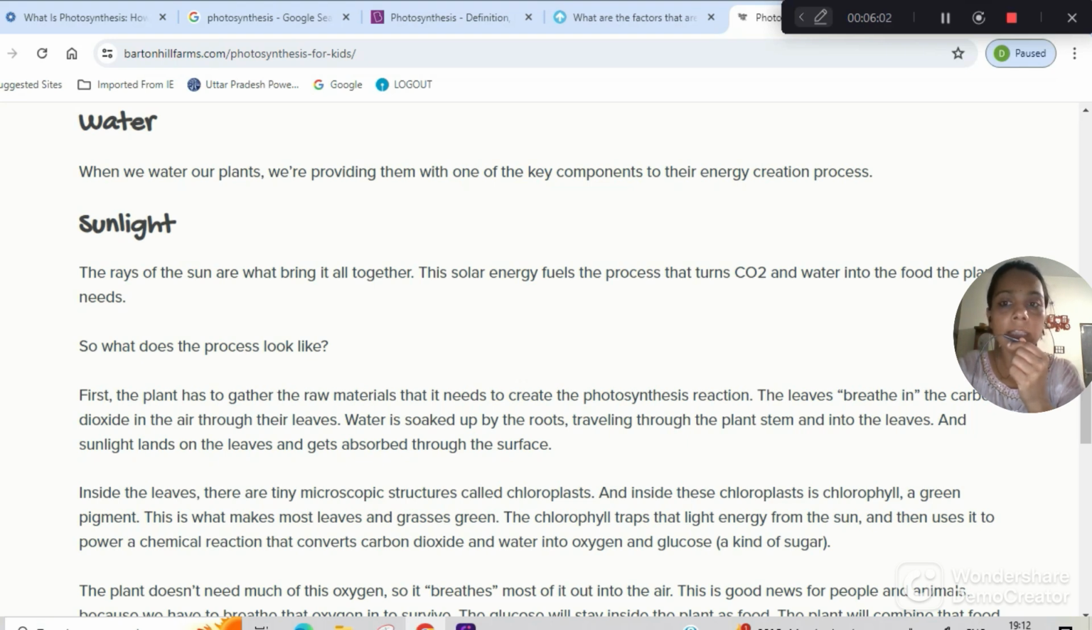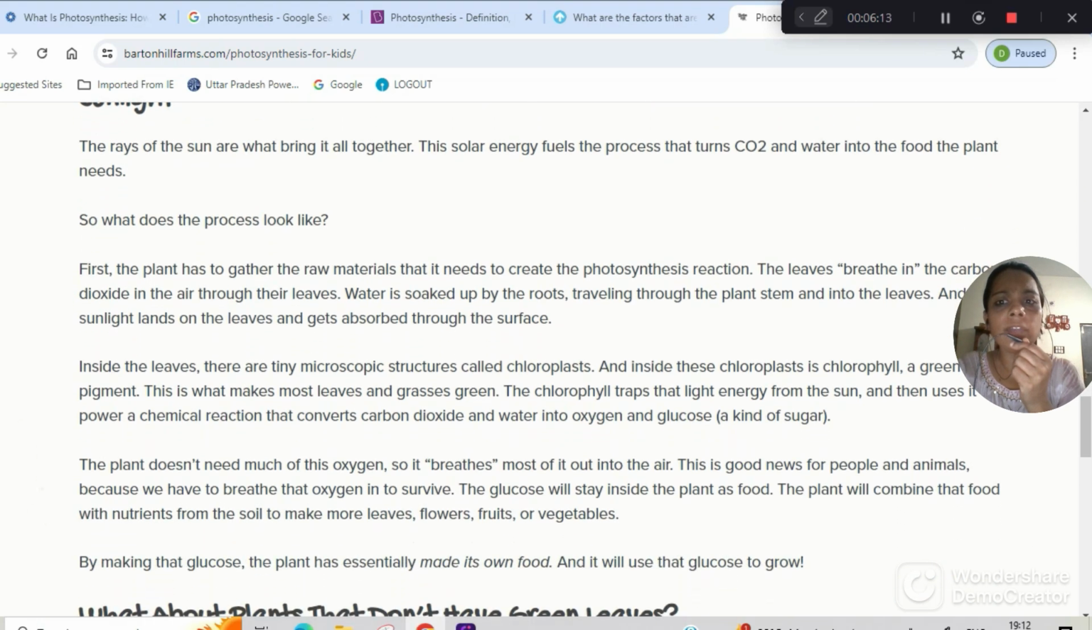So here there's a line. When we water our plants, we are providing them with one of the key components for their photosynthetic process. Now sunlight. The rays of sunlight are what brings this equation to a full swing, because if sunlight is not there, the photosynthesis will not occur. But there are other ways of doing this synthesis, but that is not a usual thing.